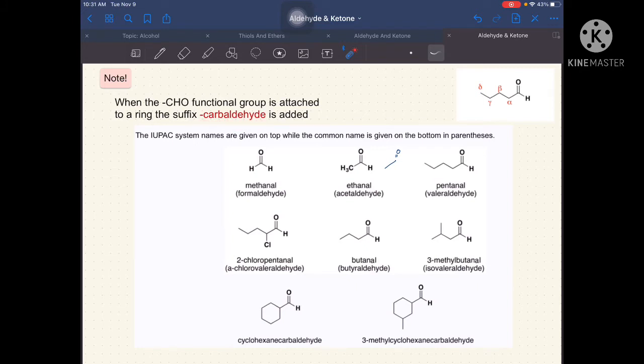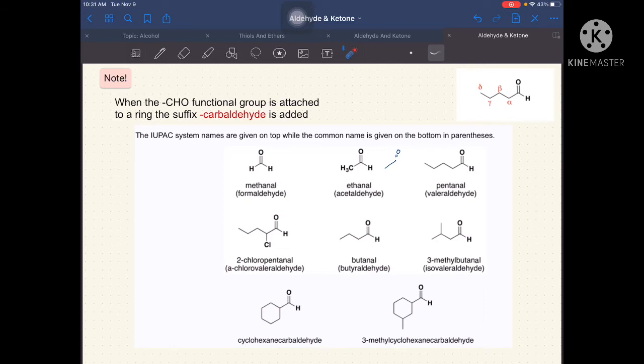But in naming this structure, please don't forget to include cyclo because it is still a closed figure. So, it should have a cyclo in its IUPAC name. It's not necessary for you to write number 1 here, because it is understood that our number 1 starts there, since our functional group is located there.